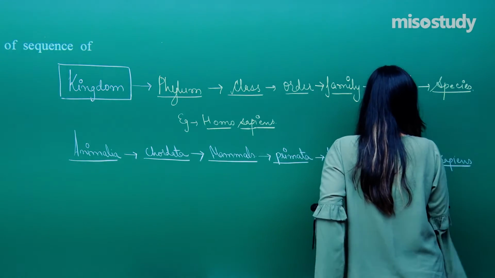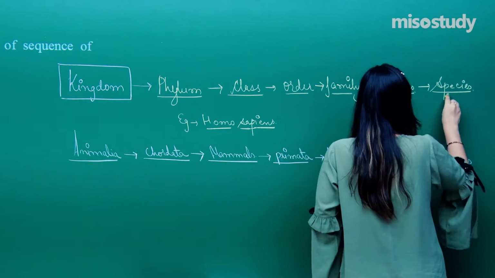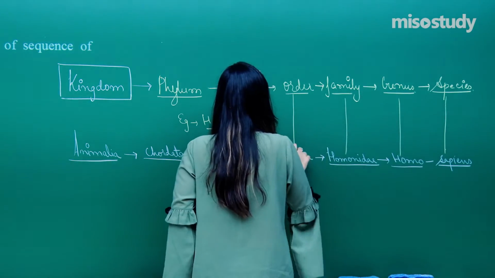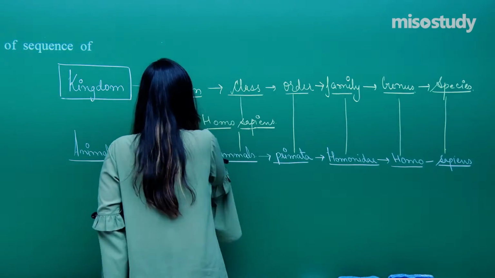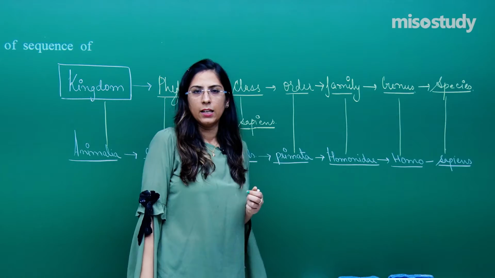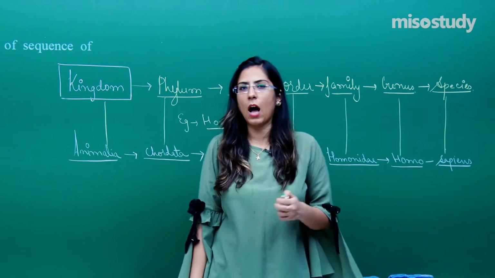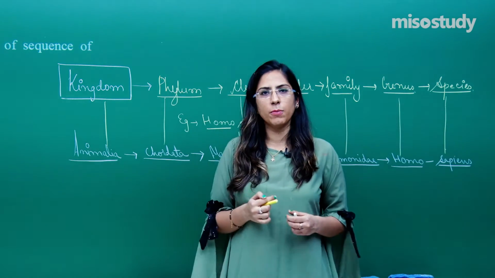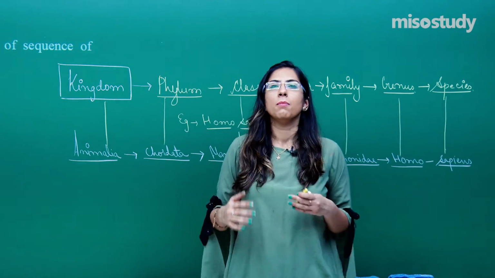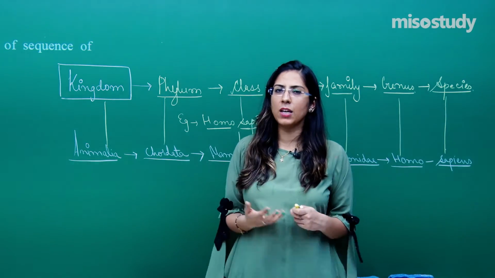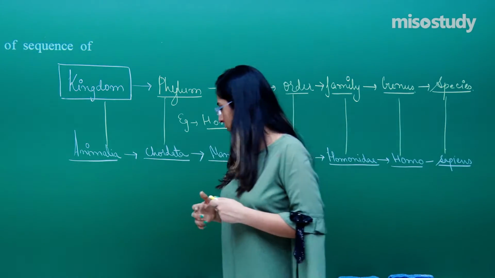Right. Now, this is a 1 mark question, and this is how you can attempt it. If you want to write only the categories, the taxonomic categories, you can also write that, but just for reference, I have given you one example as well. So, if you have time, you can write an example as well, right.